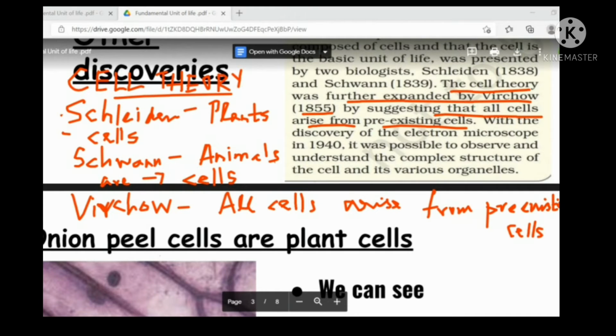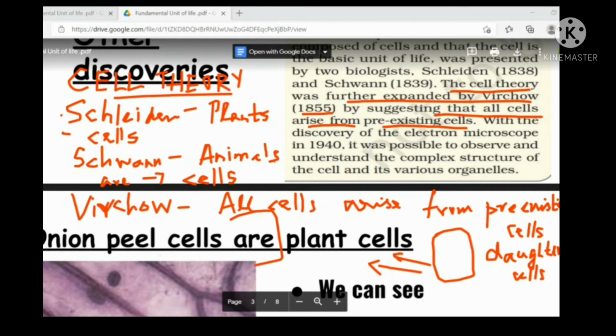Now, what is the meaning of this? Now, there is one cell. I have drawn here one cell. Where did this cell come from? This is a daughter cell, one of the daughter cells. So, this cell came from the division of another mother cell. There was a mother cell here. That cell divided into two parts. When they divide into two parts, they will get two cells here, like this.